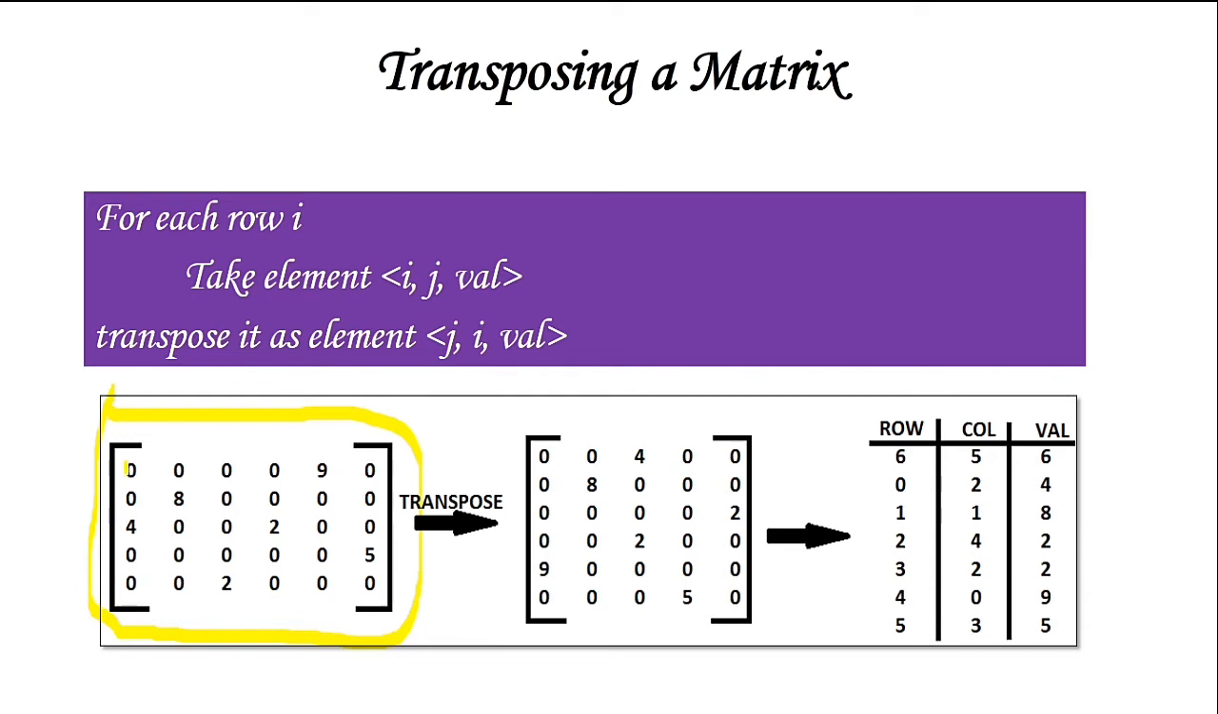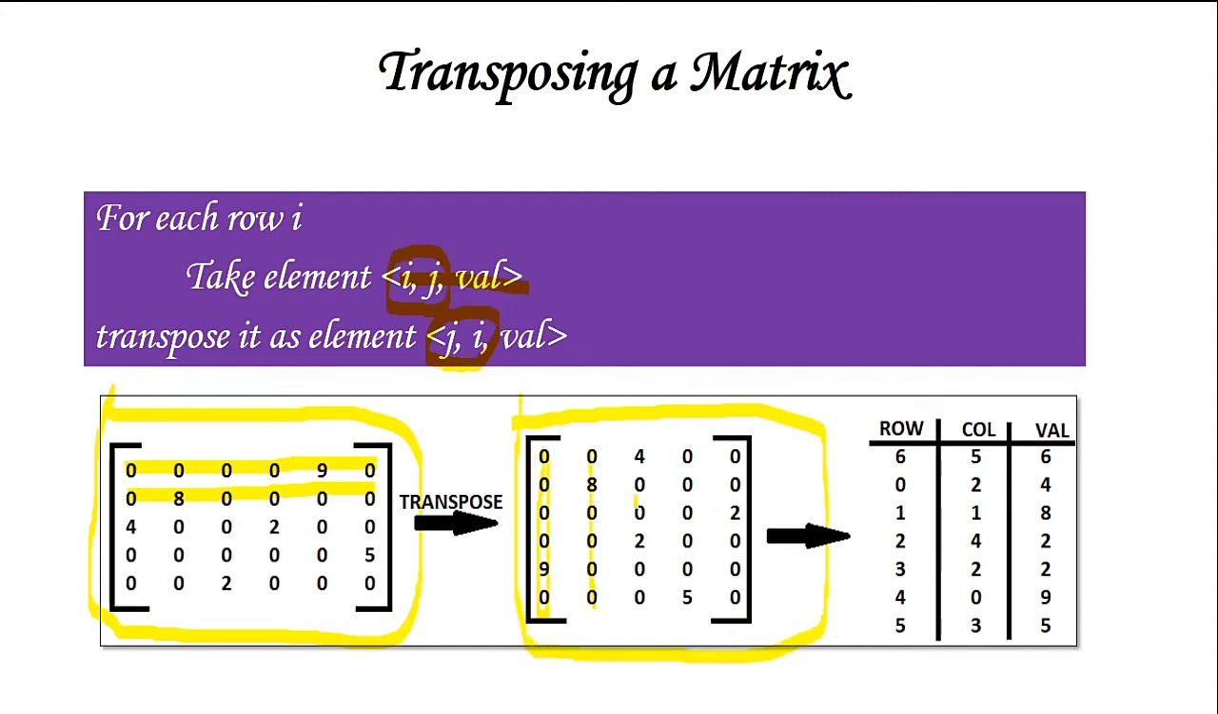So what I have done, this first row I have written as the first column, fine. Then the second row I have written as the second column. Like that I have filled it, I have swapped it. That means for each row, take element i, j and value, then transpose. How can you transpose? In the place of i, j, you are going to write j, i. Next, the values are the same. So now this is the new matrix after transposing.